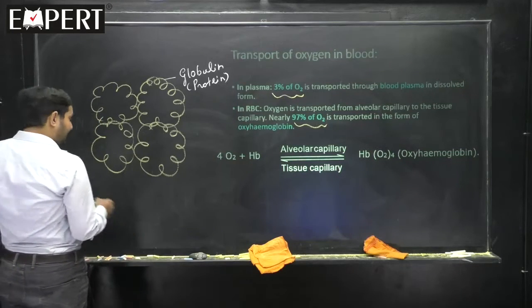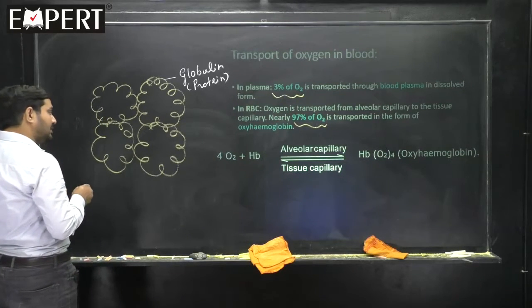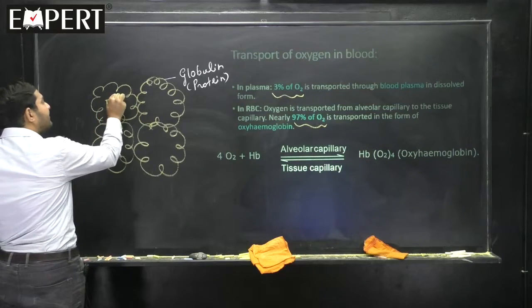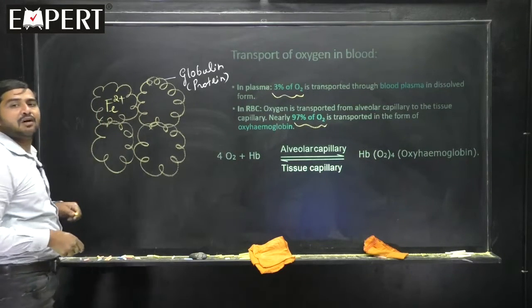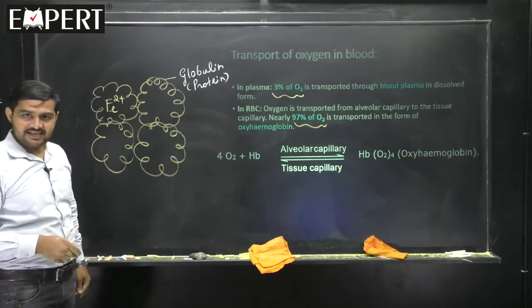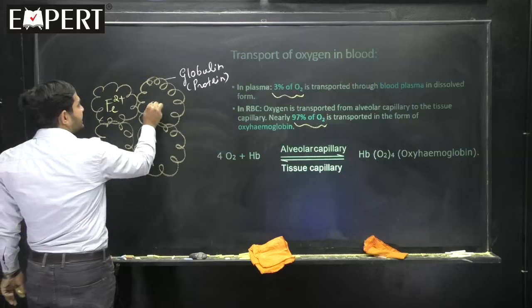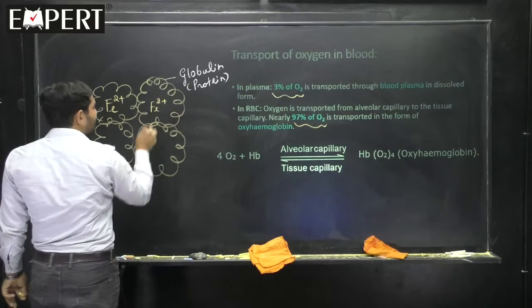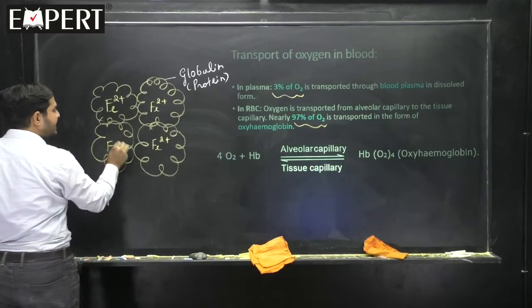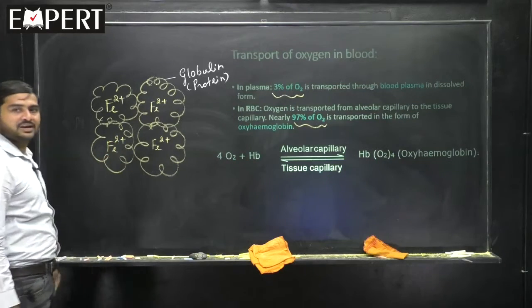At the center of this globin there is a presence of an iron molecule in the second oxidation state, Fe2 plus. Clear?